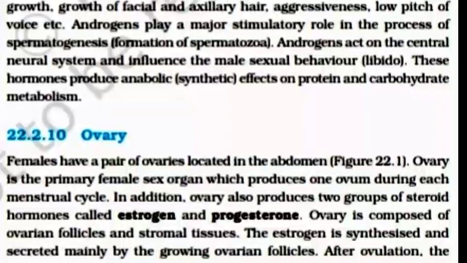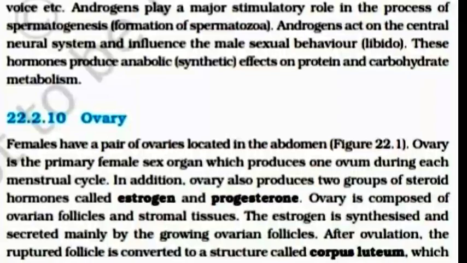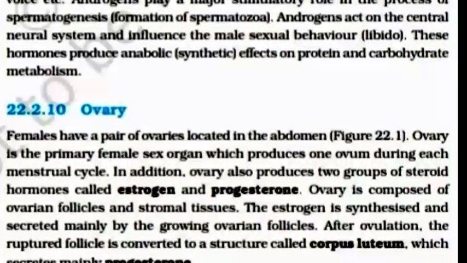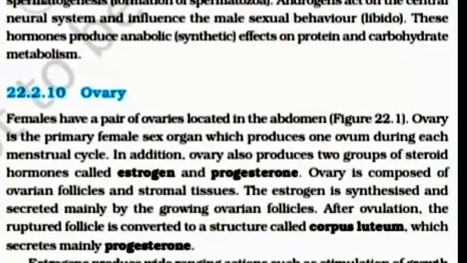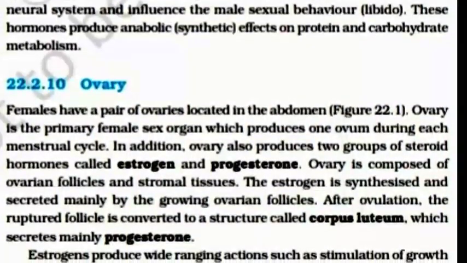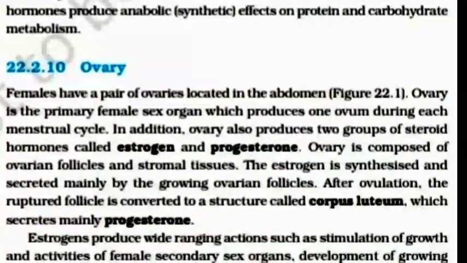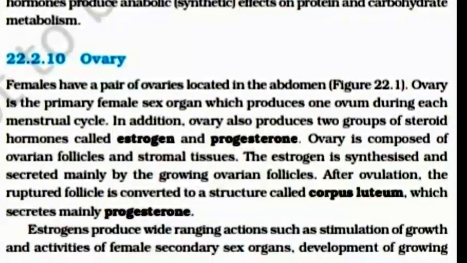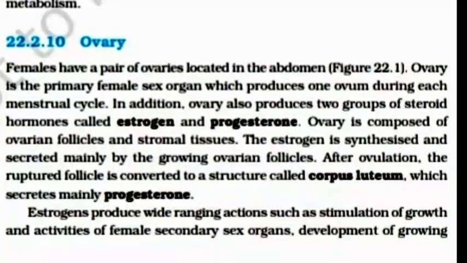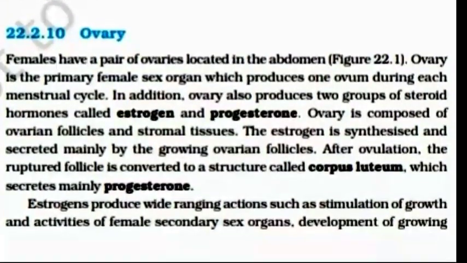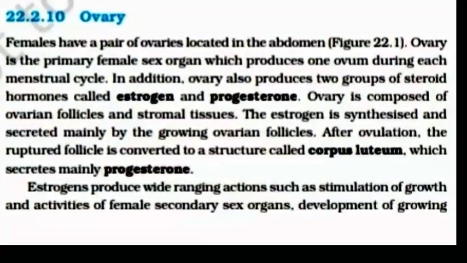Ovary. Females have a pair of ovaries located in the abdomen. Ovary is the primary female sex organ which produces one ovum during each menstrual cycle. In addition, ovary produces two groups of steroid hormones called estrogen and progesterone. Ovary is composed of ovarian follicles and stromal tissue. The estrogen is synthesized and secreted mainly by the growing ovarian follicle. After ovulation, the ruptured follicle is converted to a structure called corpus luteum, which secretes mainly progesterone.